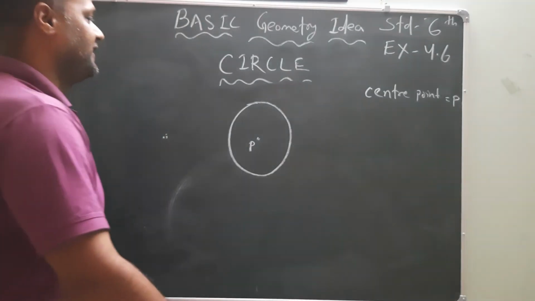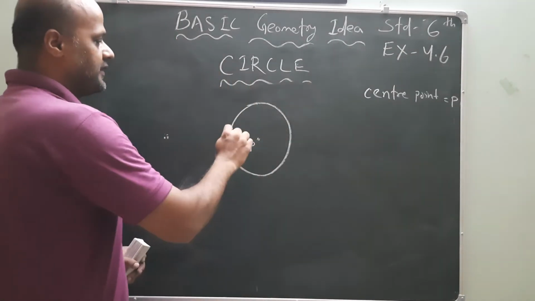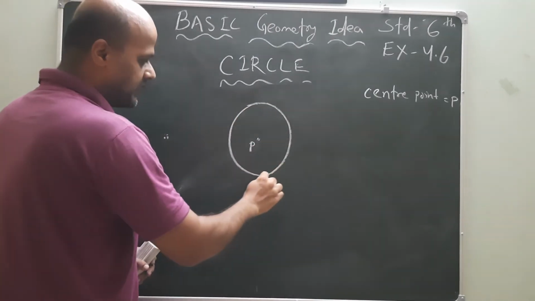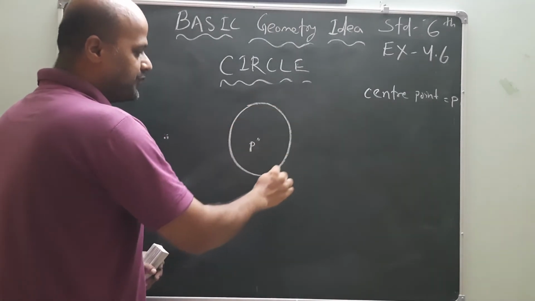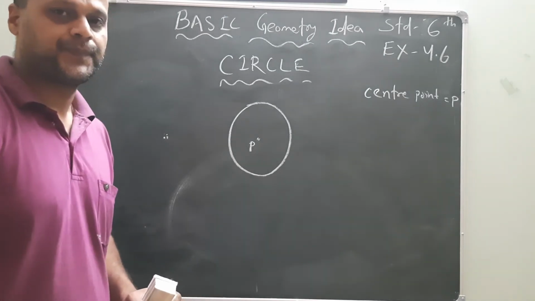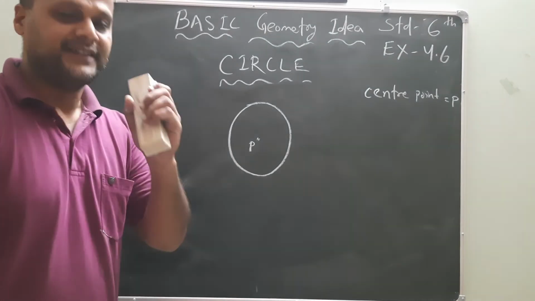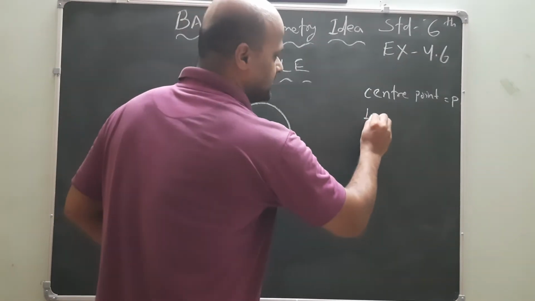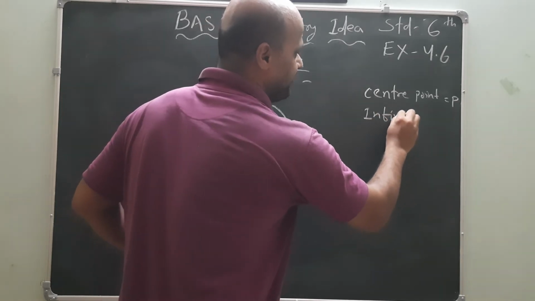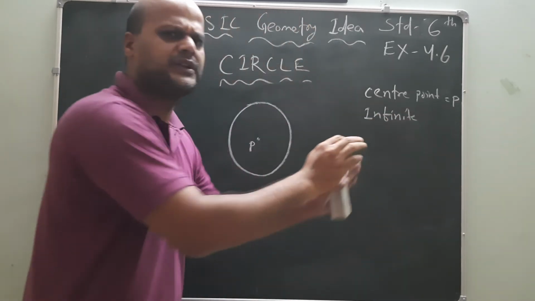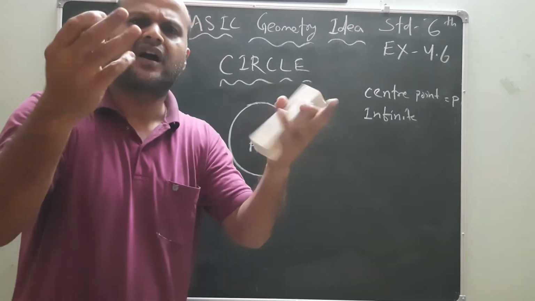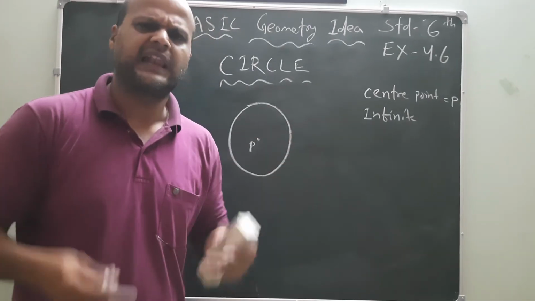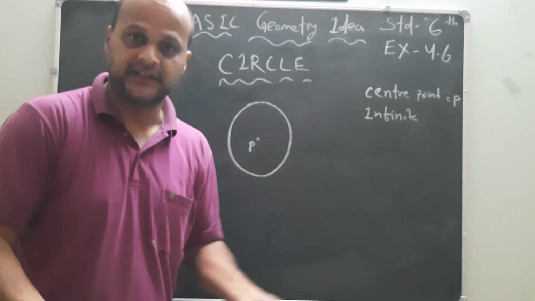Good. Second question. How many points are there on the boundary of the circle? Infinity. What is the meaning of infinity? We can't count it. So many are there. Lakhs, crores, millions, trillions, like this.